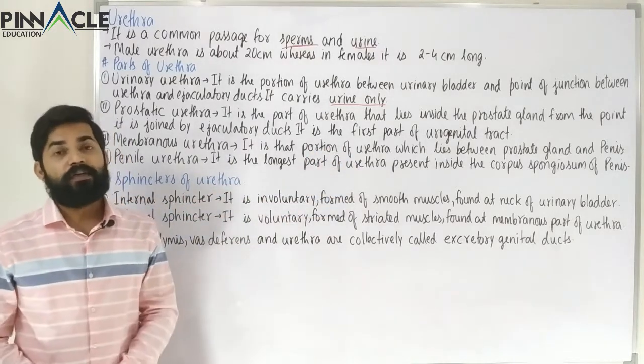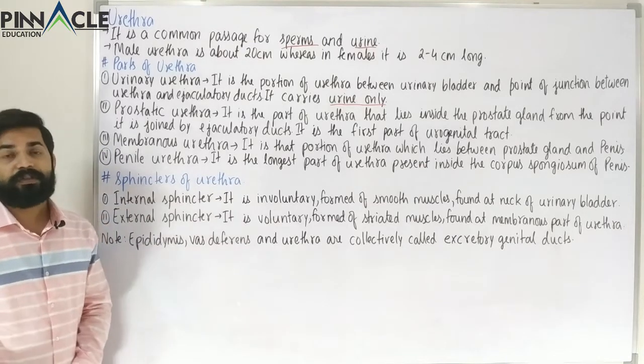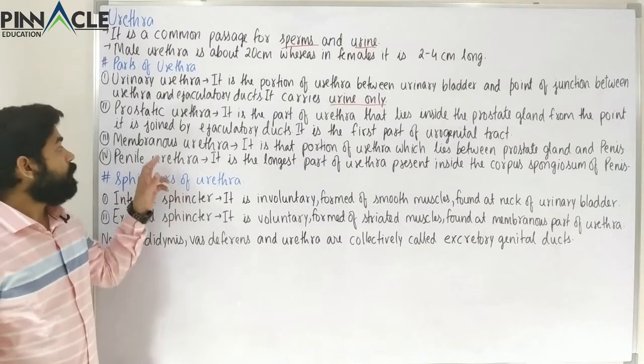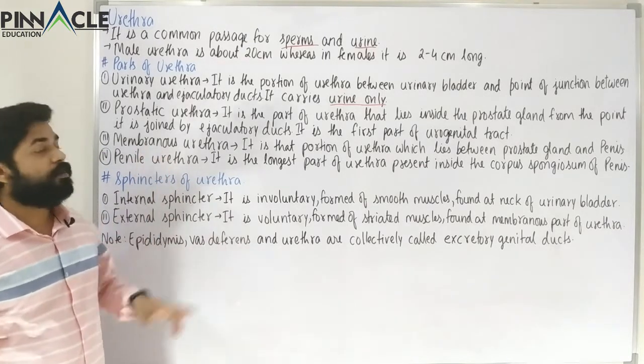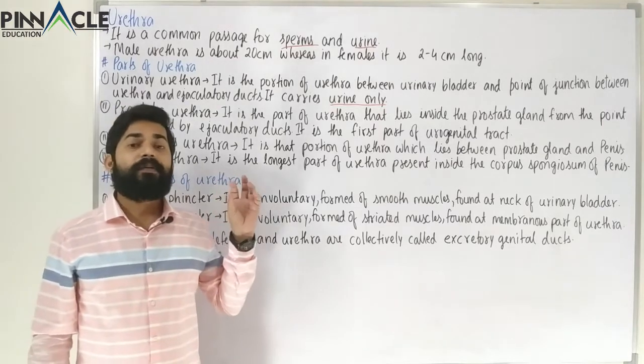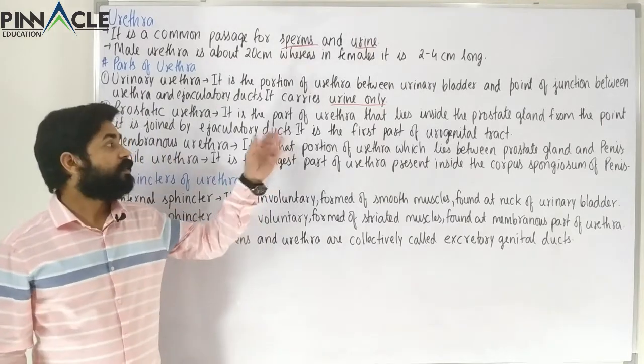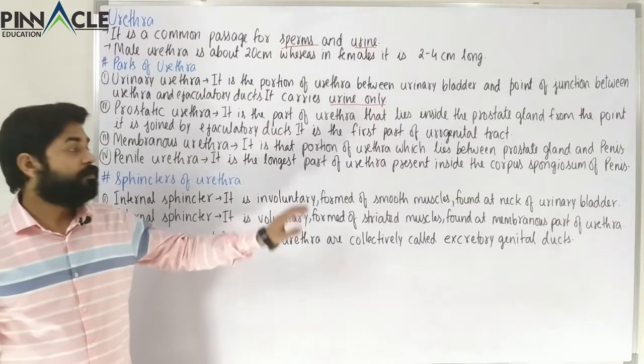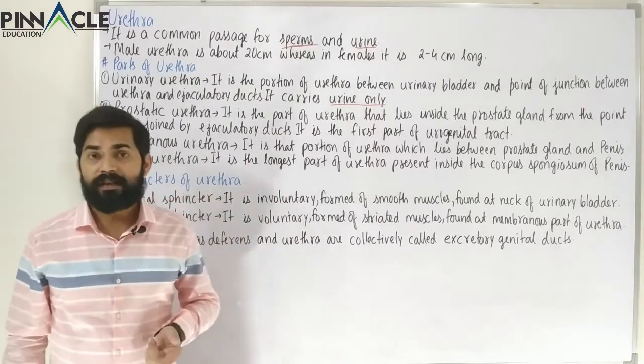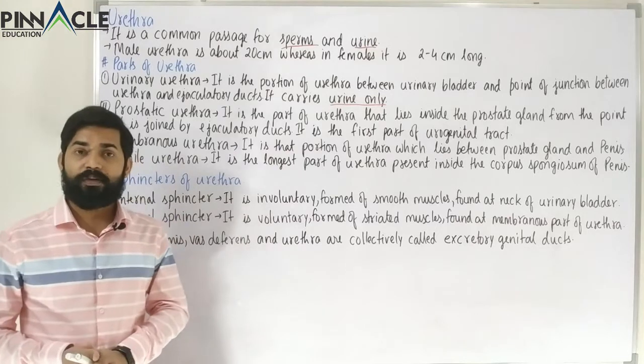After the prostatic urethra, the structure that we have to study is the membranous urethra. It is the uncovered part of the urethra and it lies between the penis and the prostate gland. It is membranous, or its wall is thinner as compared to the other parts.